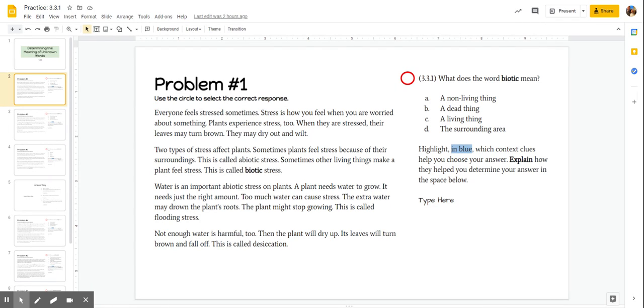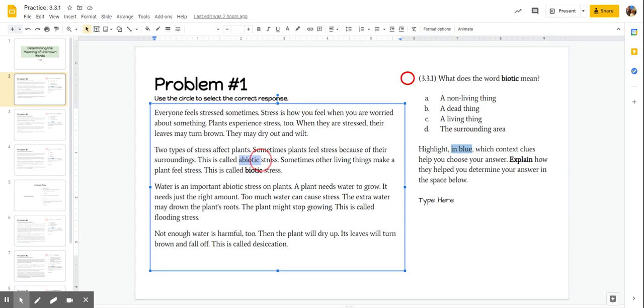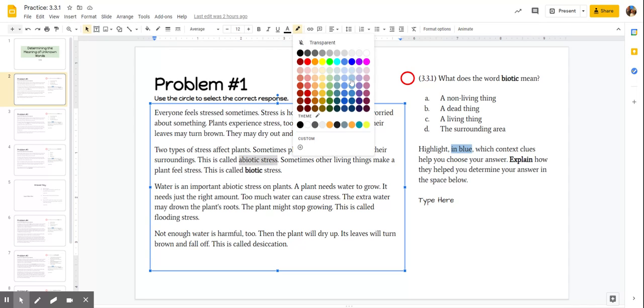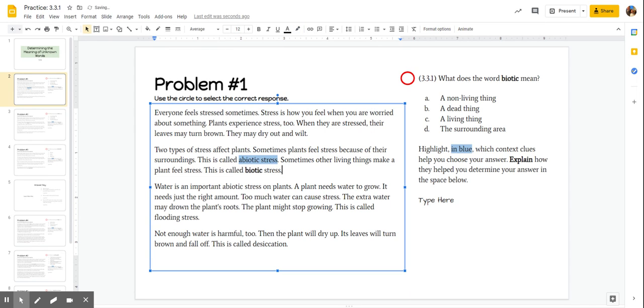It says two types of stress affect plants. Sometimes plants feel stress because of their surroundings. This is called abiotic stress. Okay, that word looks kind of similar to biotic. So I'm going to highlight it in blue just because it might be useful. And then sometimes other living things make a plant feel stress. This is called biotic stress.